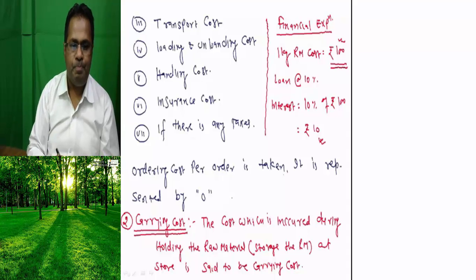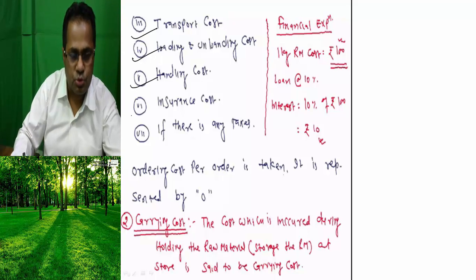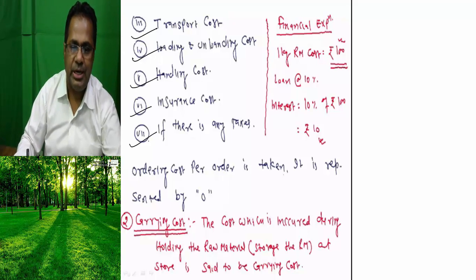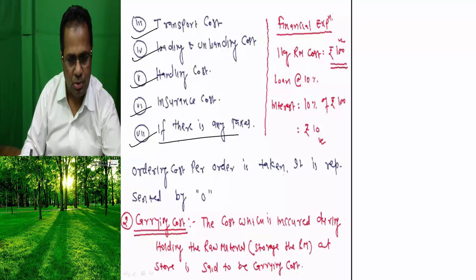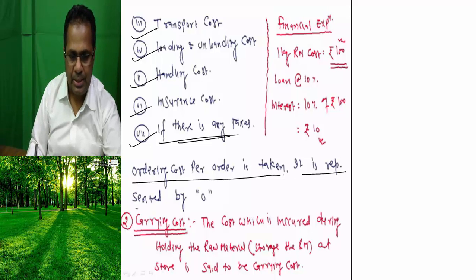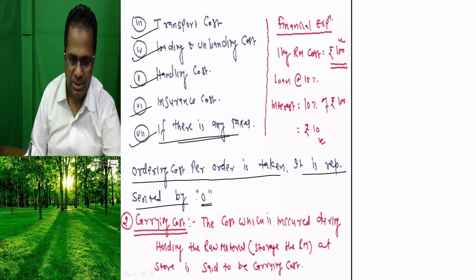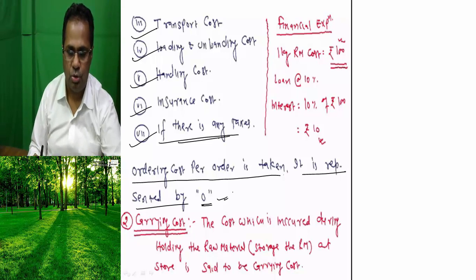Now, what costs are incurred here? Transportation cost, loading and unloading cost, handling cost, insurance cost. If there are any taxes, that is the taxes cost. Now, the ordering cost per order is taken. It is represented by O. You will make your notes.